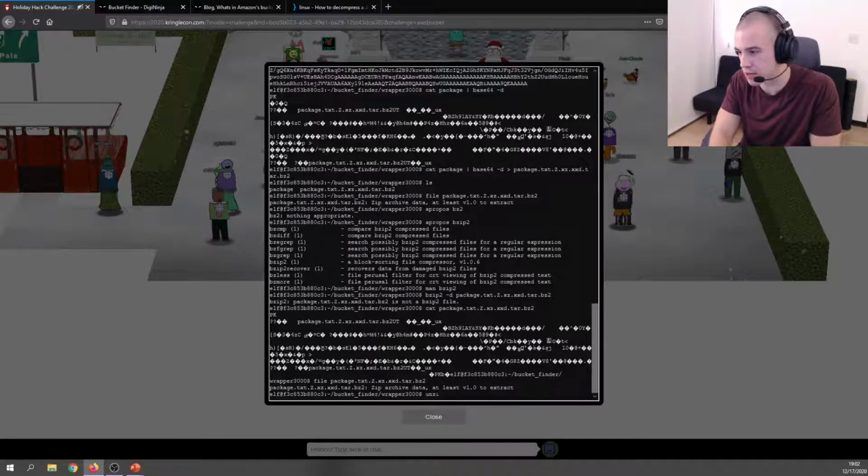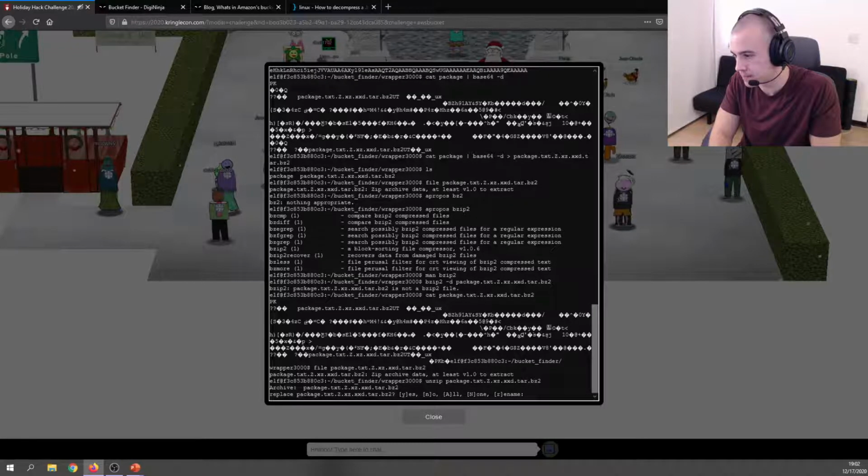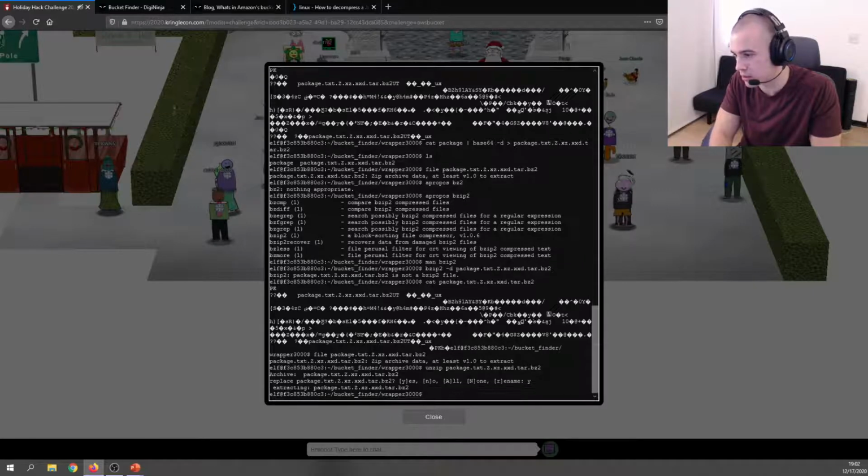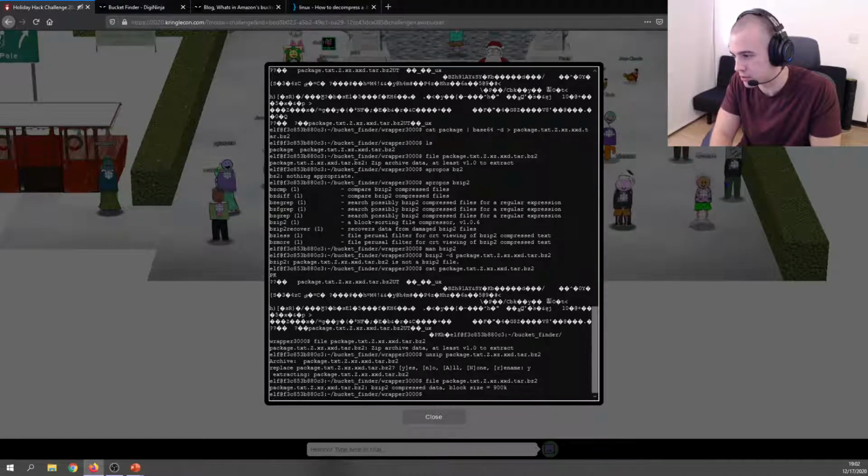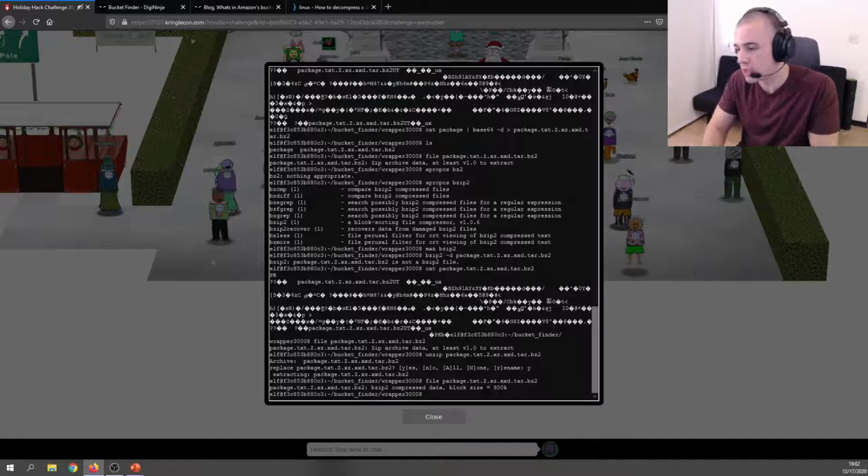I know unzip will unzip a zip archive, so let's try that first and see what happens. Do we want to replace that file? Yeah, that's fine. Now let's run file against the now unzipped wrapped package. Okay, now we're getting bzip2.